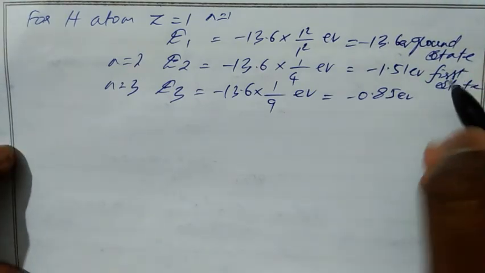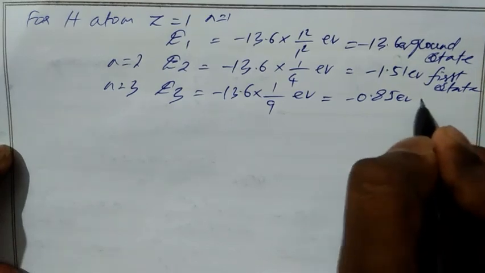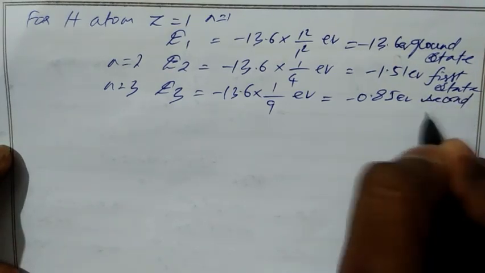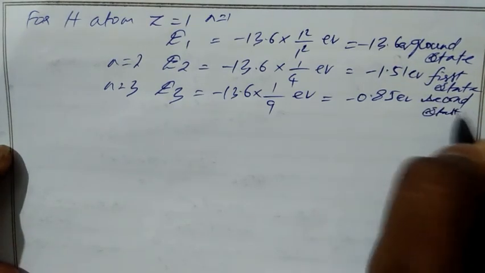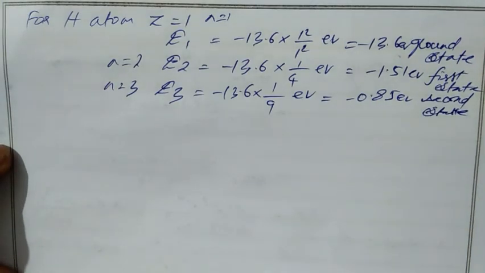This is the second excited state. Like that it goes on.